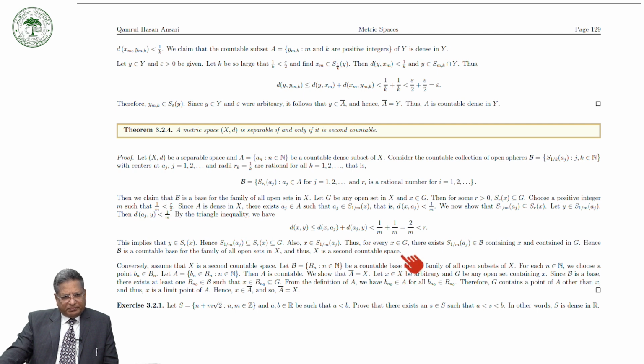Now to prove the converse part, that is, to prove that if a metric space X is second countable, then it is separable.